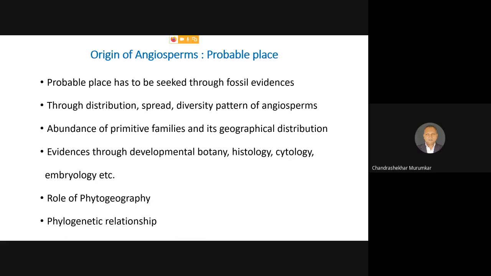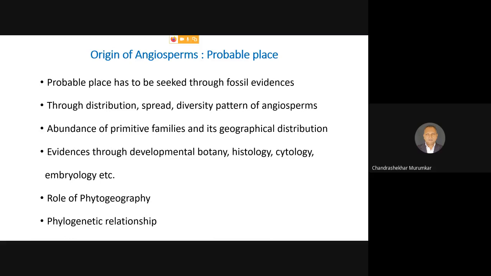Whether they are showing such a type of diversity pattern, that is also the issue of present day study. Then we have to go ahead and see the abundance of the primitive families. Now, once we know the phylogeny of the angiosperms, once we know the evolutionary format and pattern of the angiosperms, we know which of the families are showing the most primitive characters together. Many of the families show the maximum assemblage of primitive characters, and that's why we say that these are the primitive families.